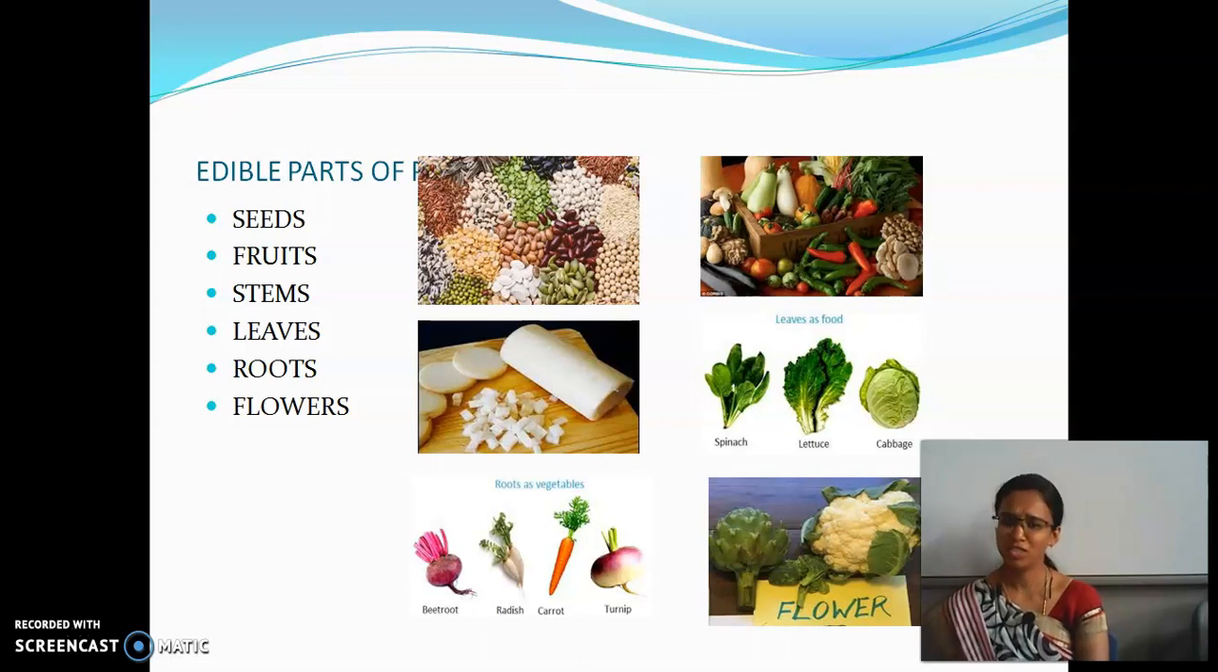And then roots. Which roots are we able to eat? For example, carrot, beetroot, radish, turnip. These are all the roots of plants which we eat. And then leaves, for example spinach, mint leaves, etc. Then flowers: cauliflower, broccoli, etc.